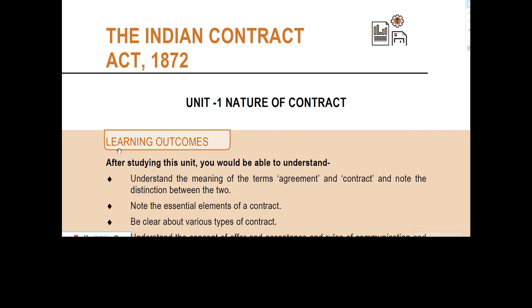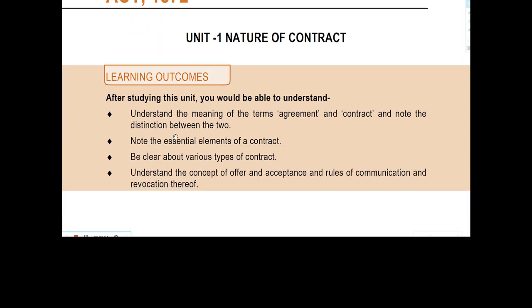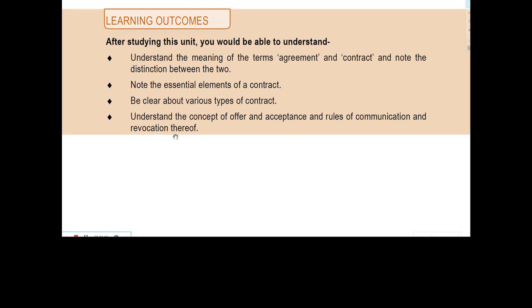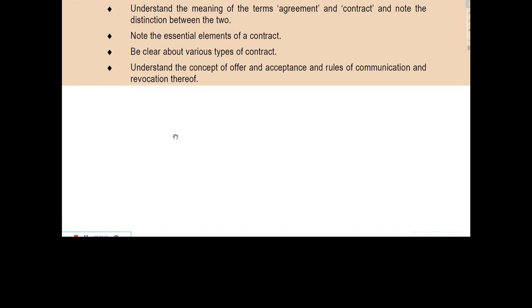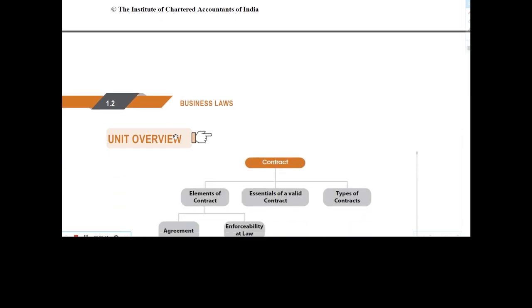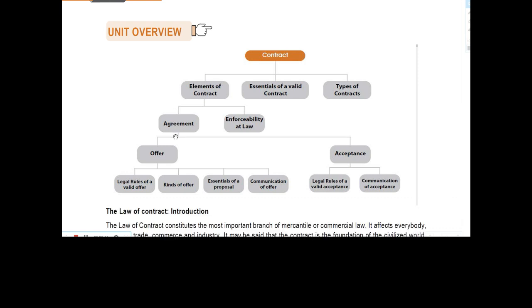See, the contract act was formed on 25th April 1872 and it came in force on 1st September 1872. Okay, this act was passed by British Parliament and later on implemented by Indian Parliament. Okay, these are the nature of the contract, and we will proceed. See, this act is applicable to whole India, and this act does not have retrospective effect. It has prospective effect.